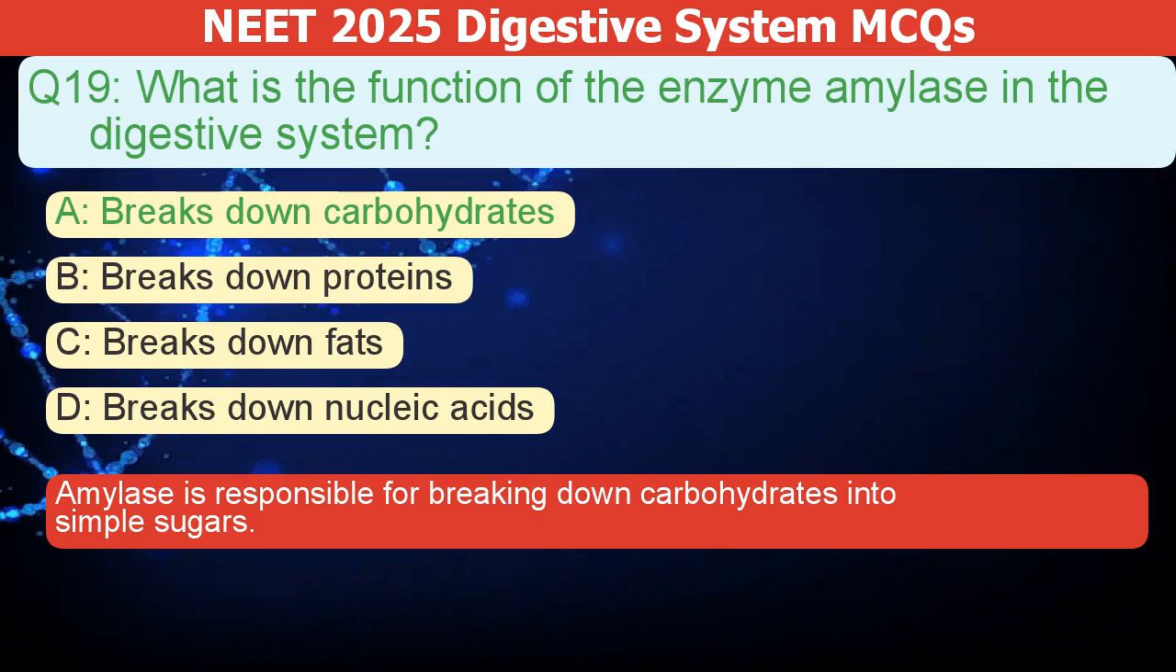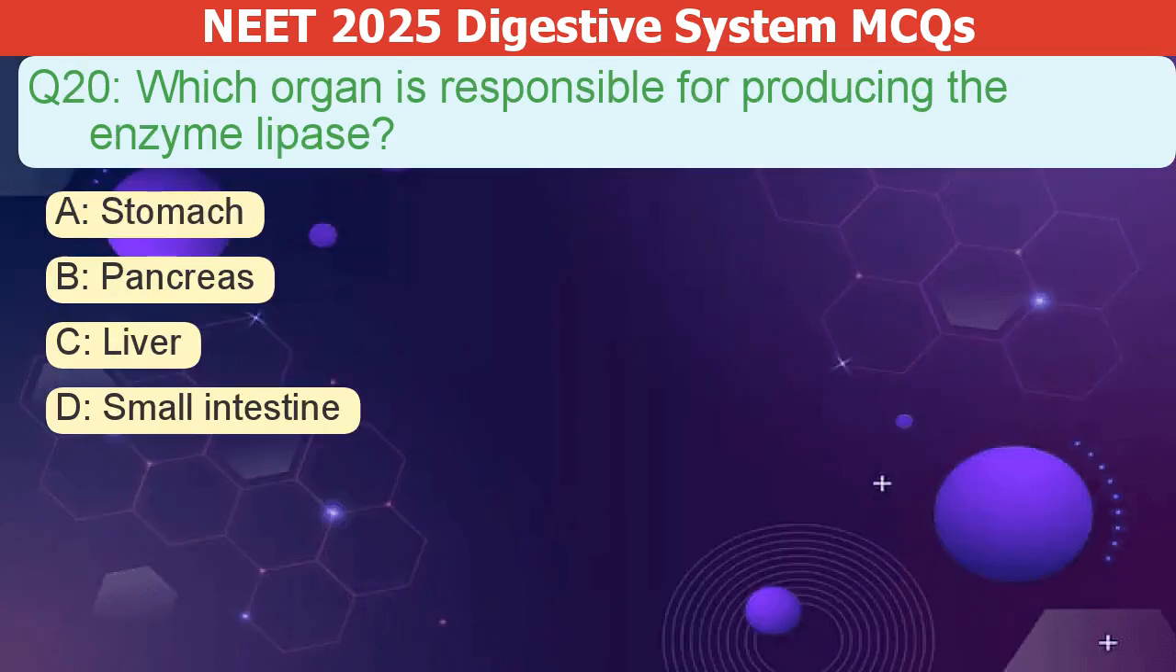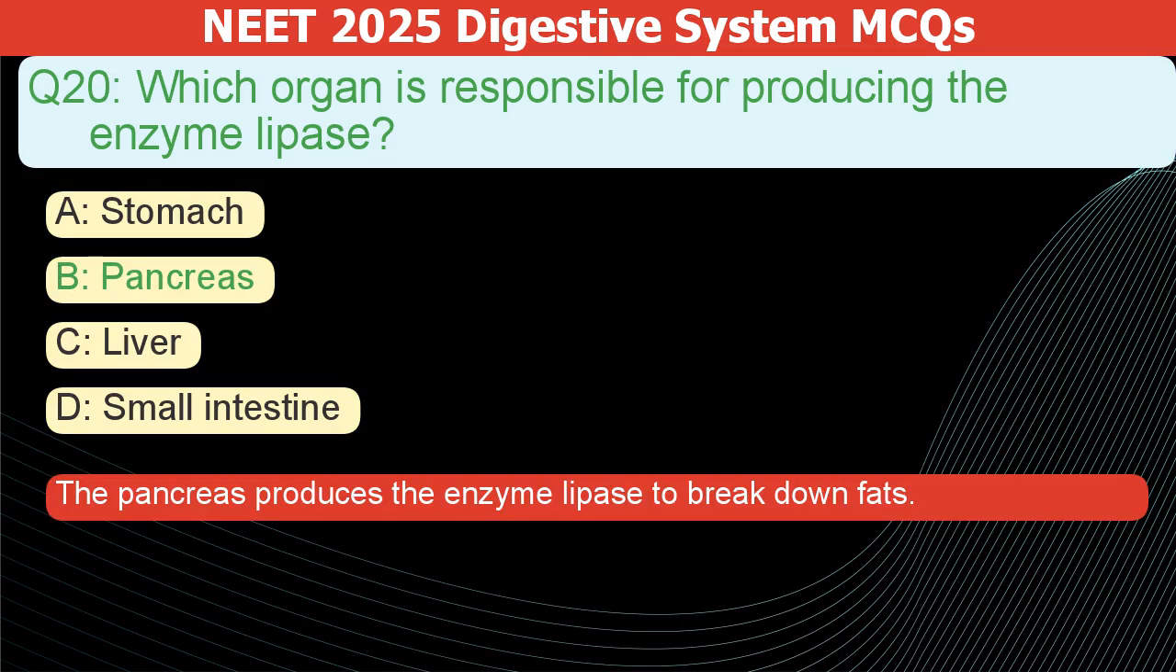The correct answer is A. Amylase breaks down carbohydrates into simple sugars. Which organ produces the enzyme lipase? A. Stomach. B. Pancreas. C. Liver. D. Small intestine. The correct answer is B. The pancreas produces the enzyme lipase to break down fats.